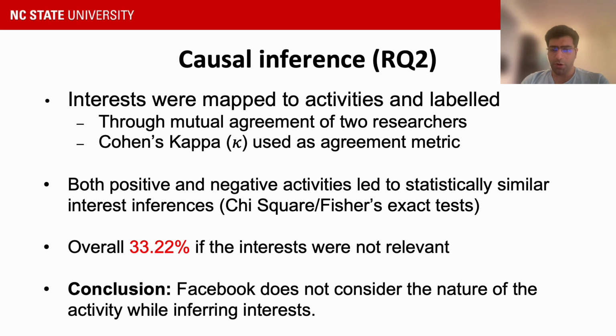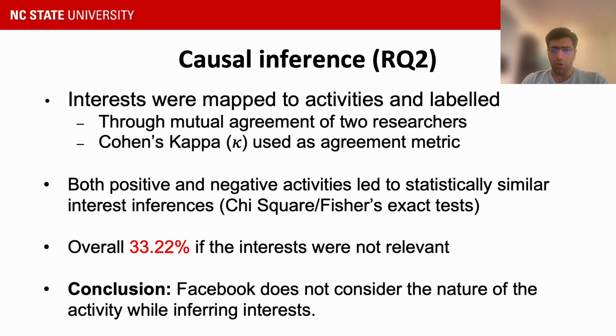The researchers performed the labeling independently, and the disagreement was quantified using Cohen's kappa metric. After that, the conflicts were resolved. We found that interest profiles for both positive and negative accounts were statistically similar by running chi-square tests. So we concluded that Facebook's inference algorithm did not consider the nature or context of the activities to infer interests, which can potentially be the reason for irrelevant interests.